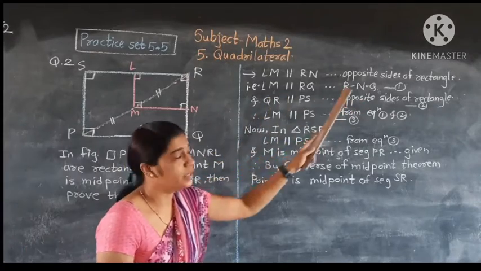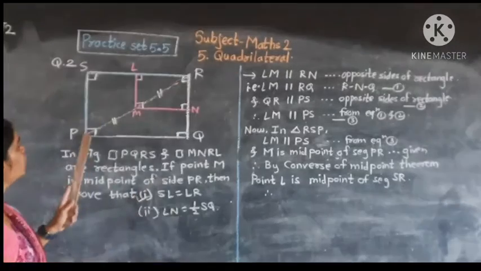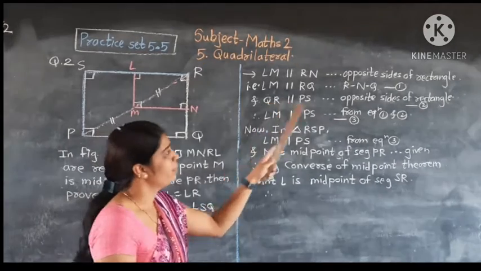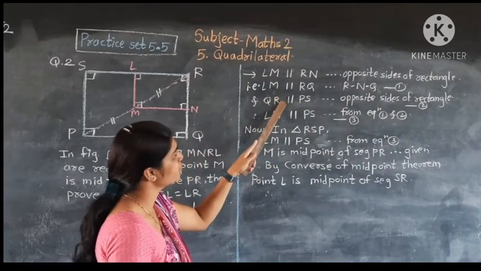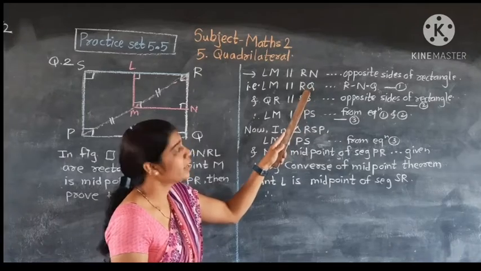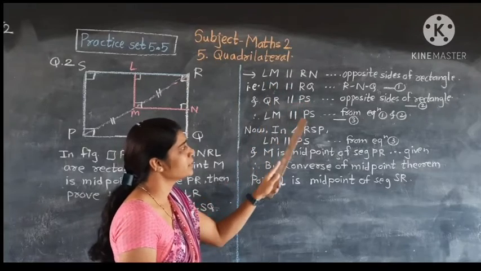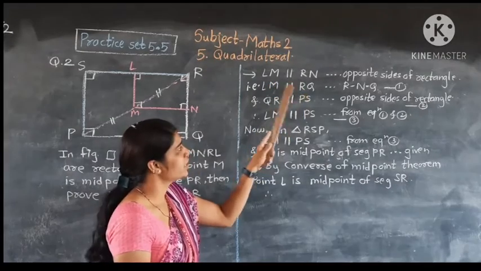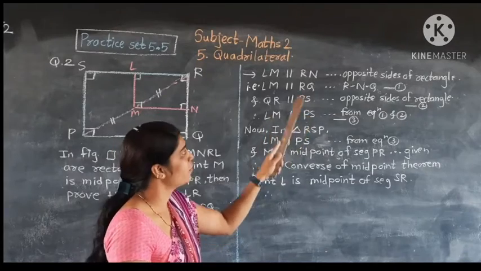We call this equation 1. Also see, PQRS is also a quadrilateral. So PS is parallel to QR, because opposite sides of a rectangle are parallel. Second equation. Now observe both equations. LM is parallel to QR, RQ means QR, and QR is parallel to PS. That means we can write LM is parallel to PS. If first is parallel to second and second is parallel to third, then first and third are also parallel. So LM is parallel to PS from equations 1 and 2.